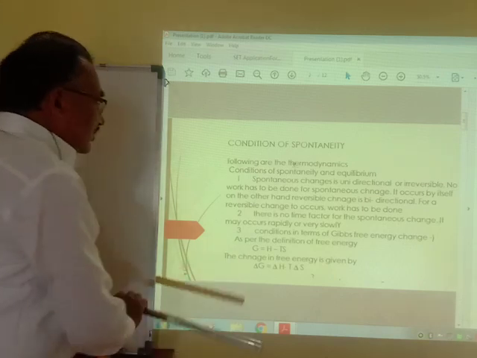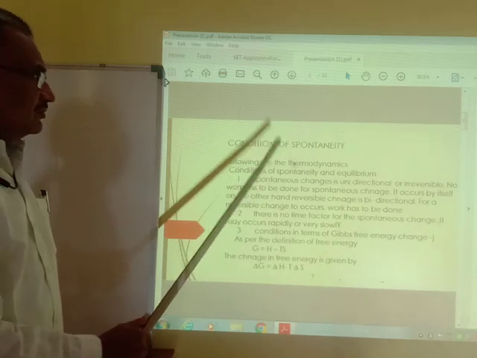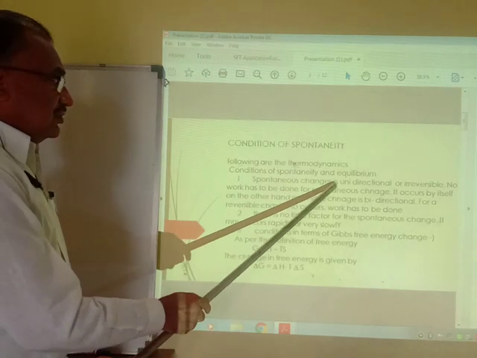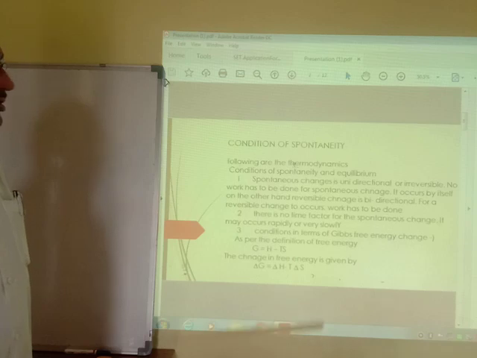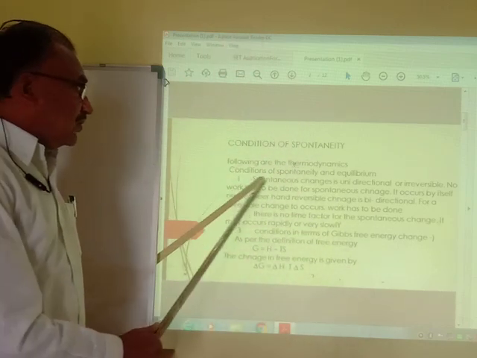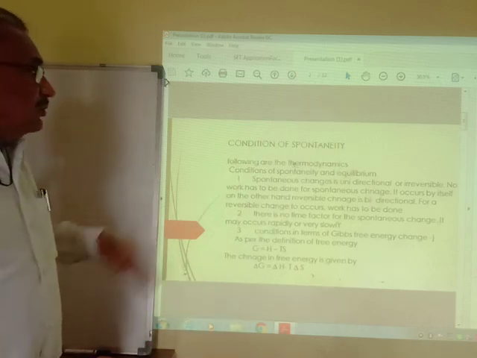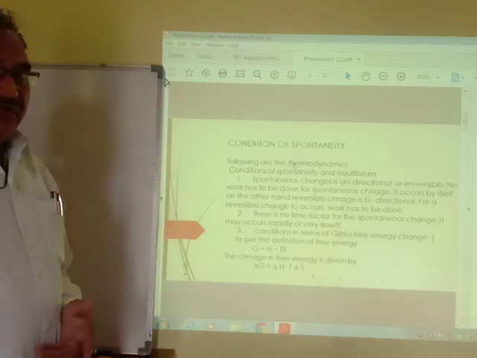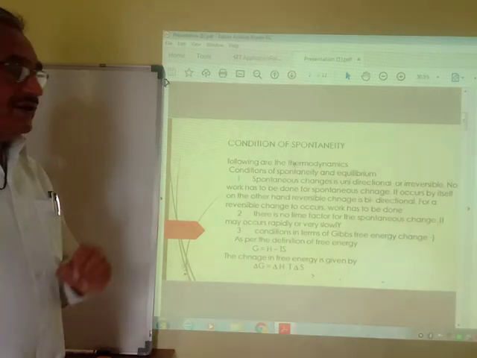There are three conditions for a spontaneous reaction. The first condition is that the spontaneous change is unidirectional or irreversible. If the spontaneous change is unidirectional or irreversible, no work has to be done. There are so many examples of spontaneous change in our universe, such as an earthquake, a tsunami, or lightning in the sky.